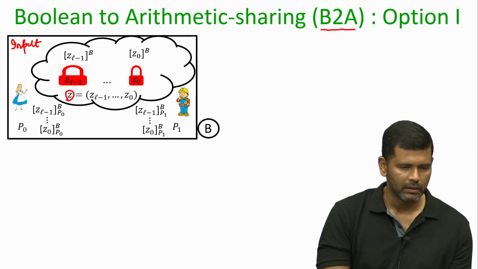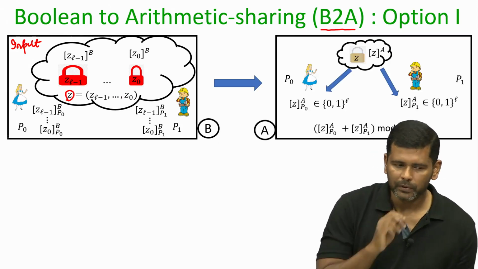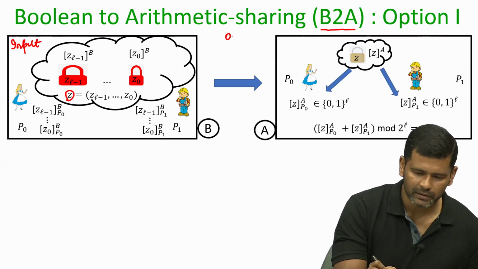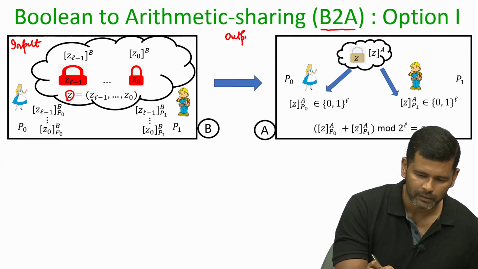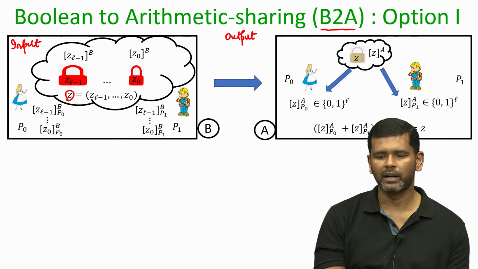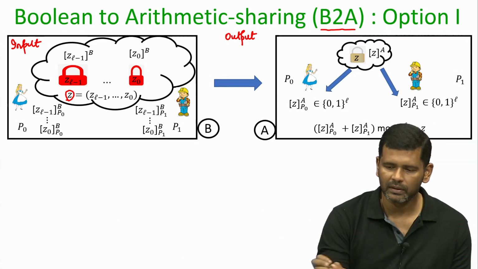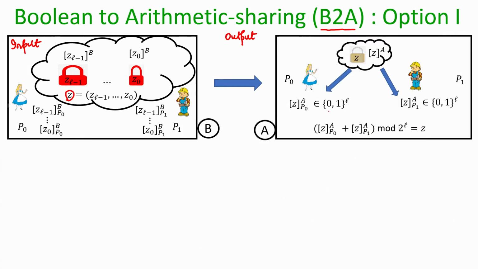Okay. And what is the output that we want from this conversion? We want the two parties to now possess arithmetic shares, namely two L bit numbers, such that if we add those two L bit numbers modulo 2 power L, the value is equal to Z. And in this whole process the value Z should remain private. Okay. That is what we want here.